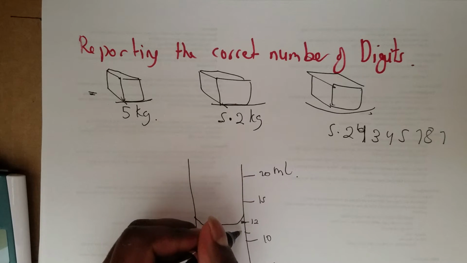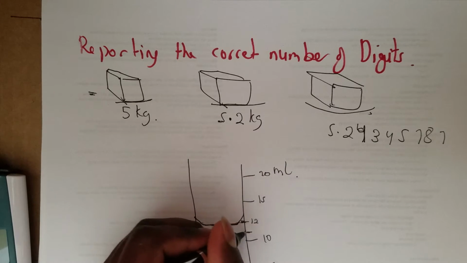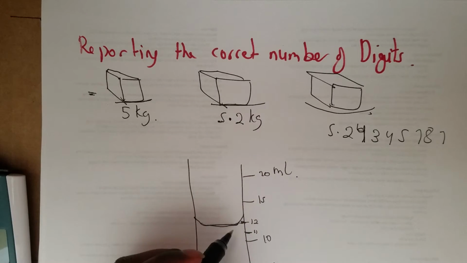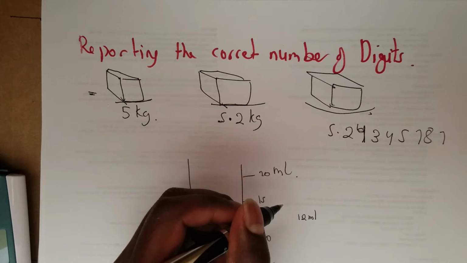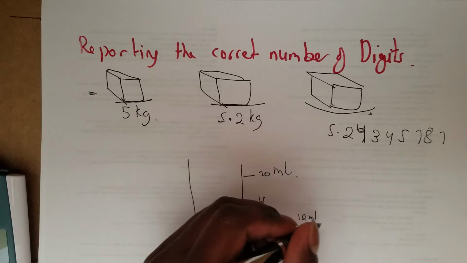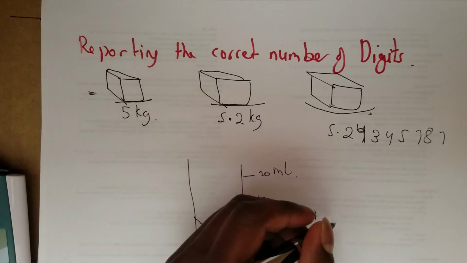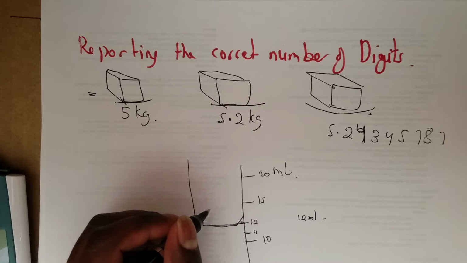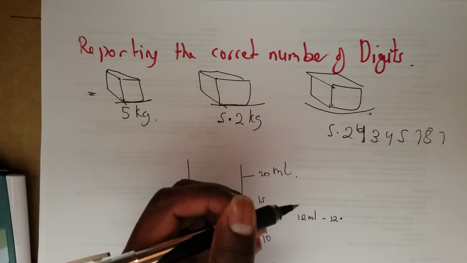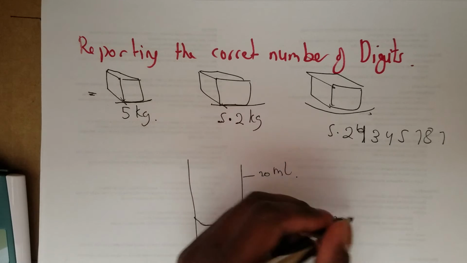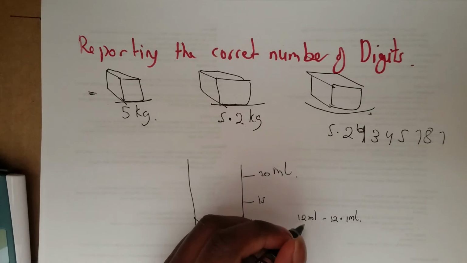So the measurement seems to be not on 12 but a little bit off. This is 11. So the measurement seems to be between 12 and 12.1 milliliters.